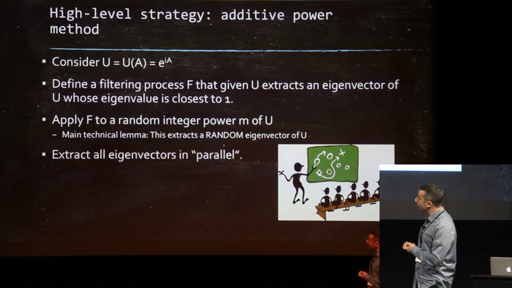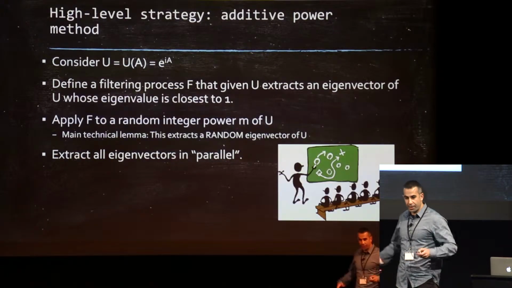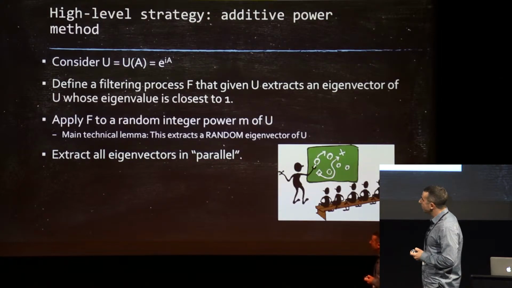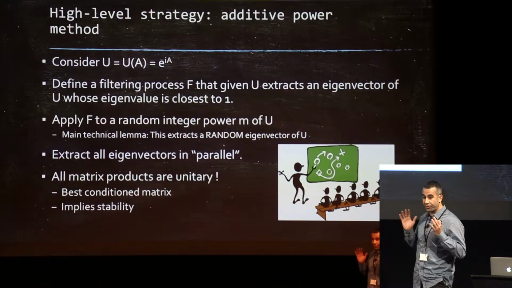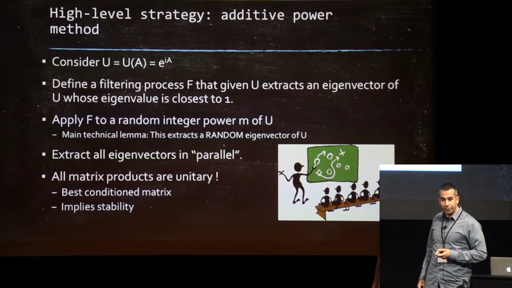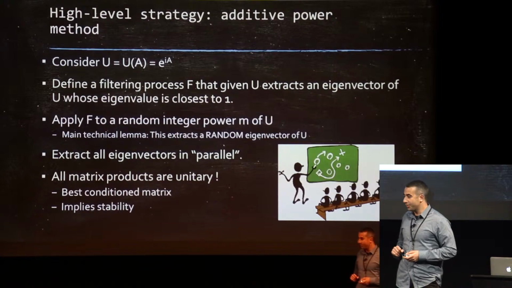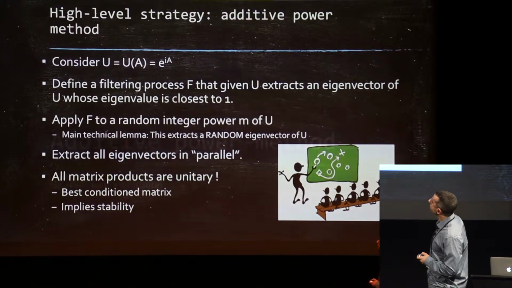Now, it's obvious what we should do, right? We should just have many copies of that machine and run them all in parallel, and we get all the eigenvalues by just coupon collecting everything we need. The upshot of this is that all matrix products here are unitary, so our filtering process is essentially a polynomial in unitary matrices, and unitary matrices are kind of the best conditioned matrix one can hope for, right? So this implies stability. So we get this somewhat for free.